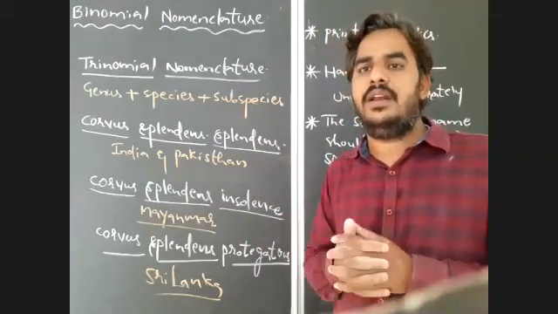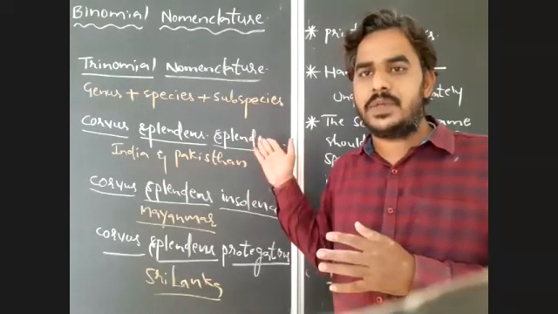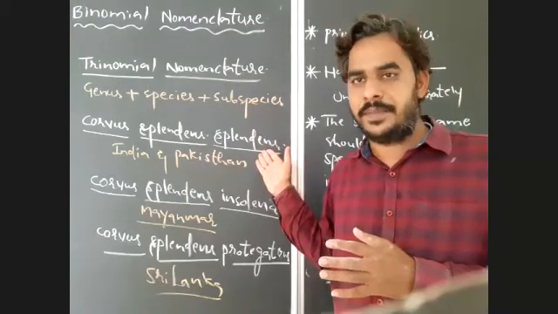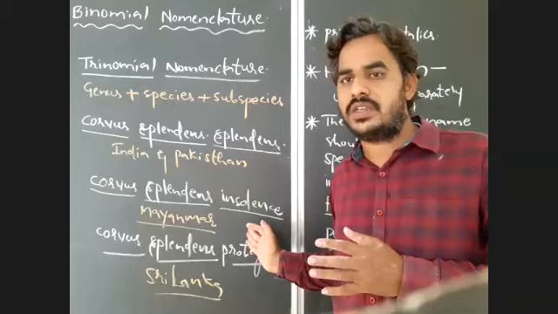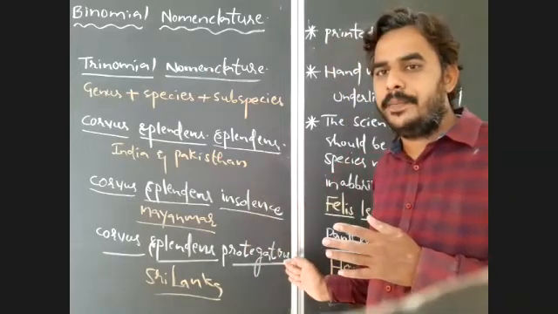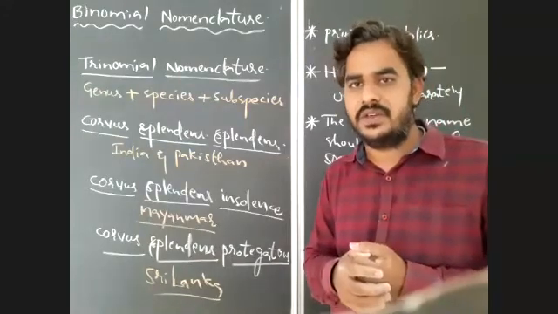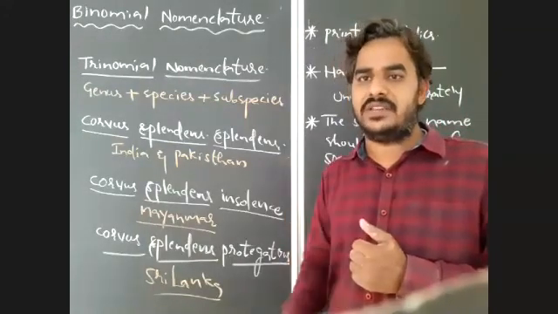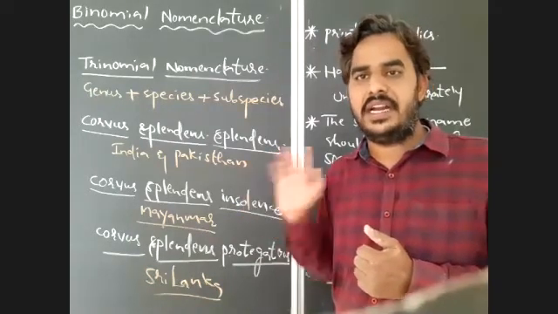So, for example, to identify the crow in India and Pakistan, we used splendens. To identify the crow in Myanmar, we used insolens. To identify crow in Sri Lanka, we used protegatus.